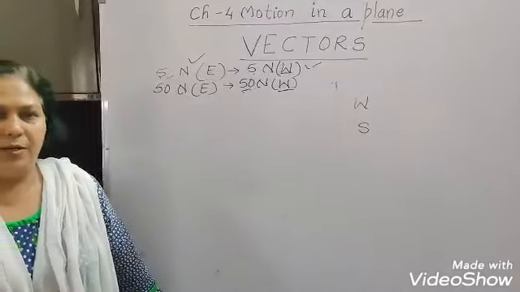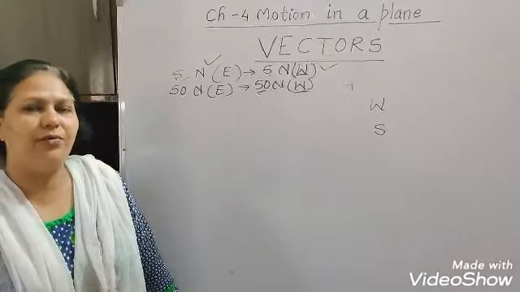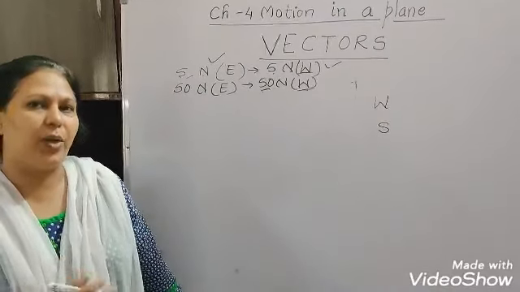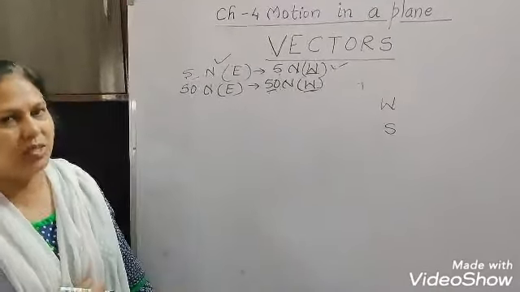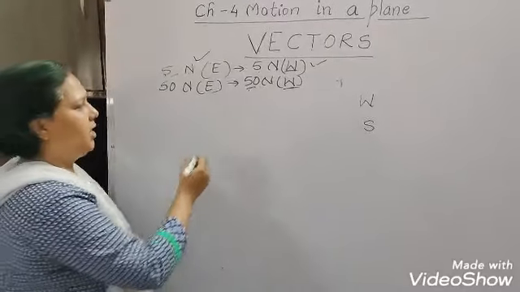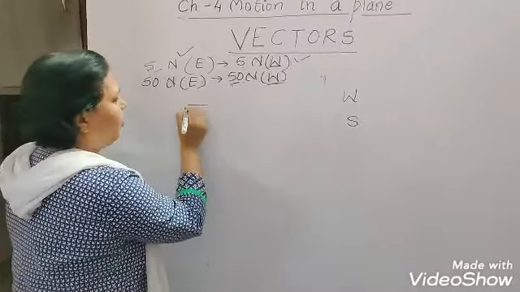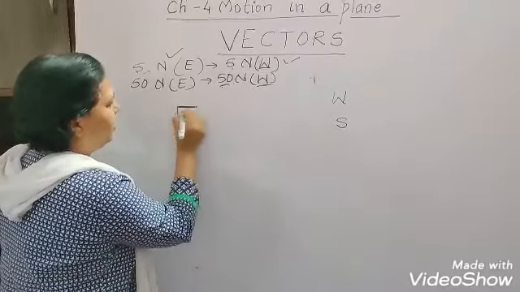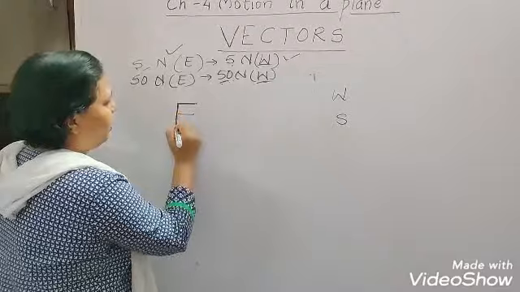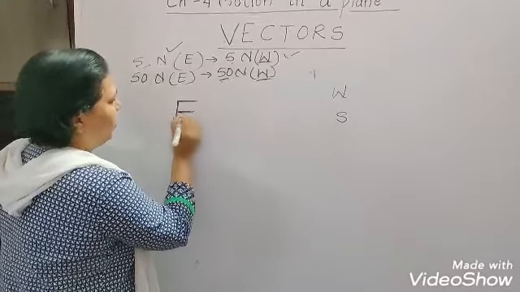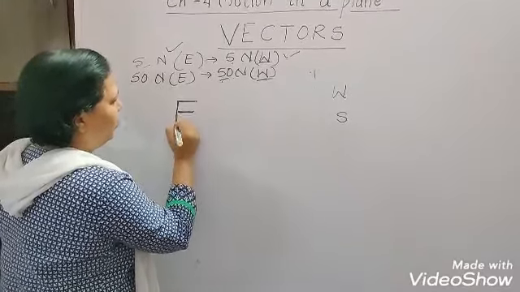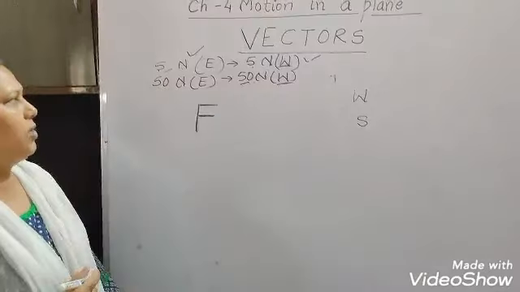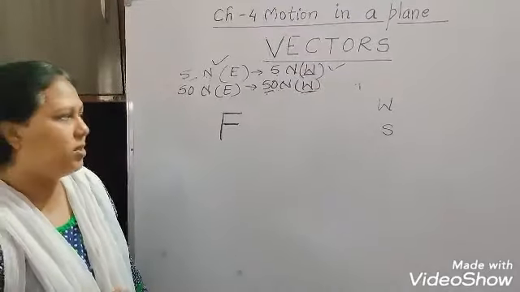But whenever we represent a vector quantity, we do it by writing a bold-faced letter. For example, if we write force this way, bold F, this will represent the vector quantity.